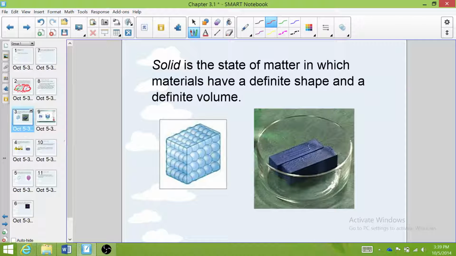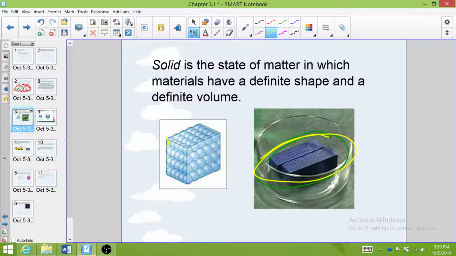So a solid is the state of matter in which materials have a definite shape and a definite volume. This means that a solid always has the same shape unless you make a physical change to it. An example is these blocks right here inside this container. When we put the blocks in the container, they do not move to take the shape of the container. They keep their rectangular shape.